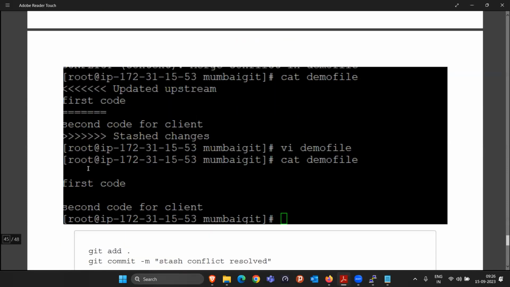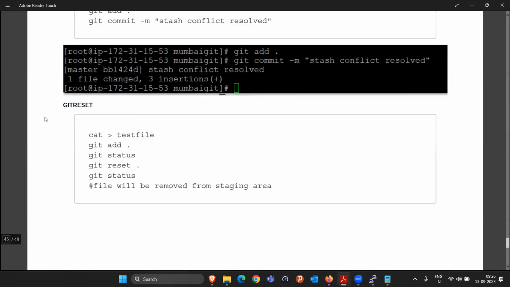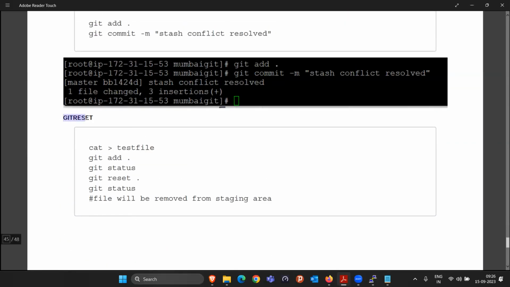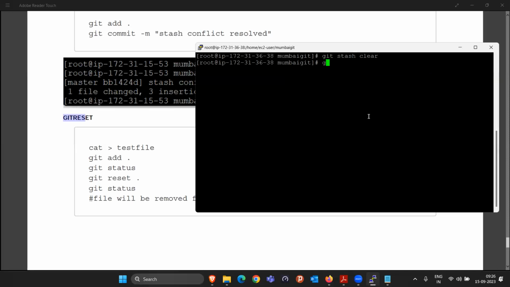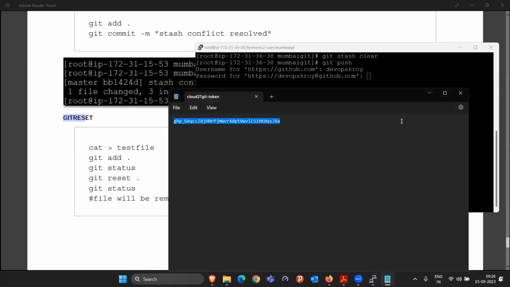Now, there are two more commands that we are going to see. One is reset and one is revert. So what are reset and revert? To understand this, let me first push all the changes that we have done till now, so everything will be clear.